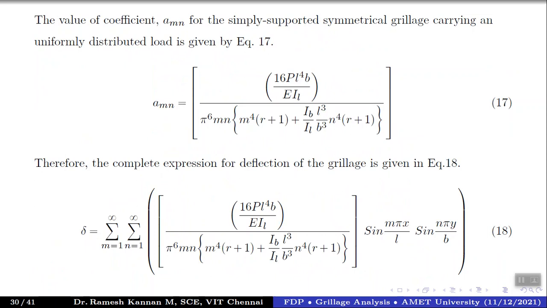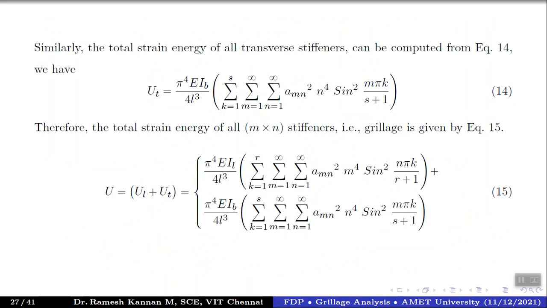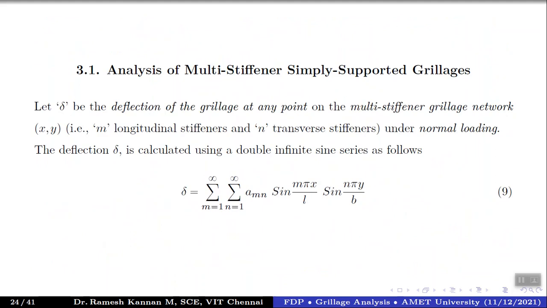So 16 p L power 4 b divided by E I_L, divided by pi power 6, m into n, multiplied by m power 4 (r plus 1) plus I_b divided by I_L into L cube by b cube into n power 4 into (r plus 1). So this is the factor, right? Once you get this factor, you substitute it in equation 9.